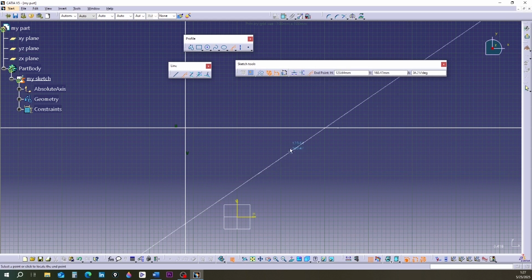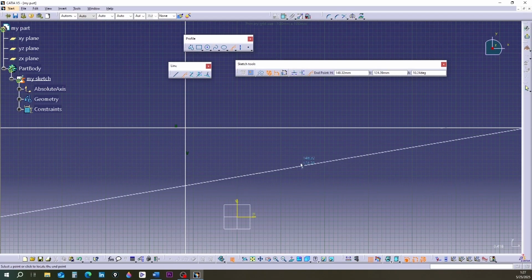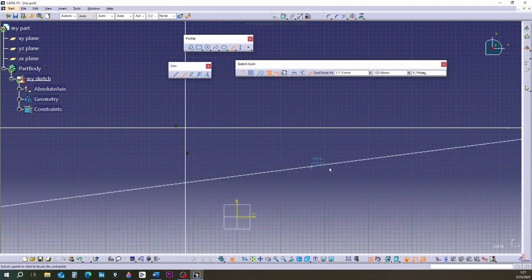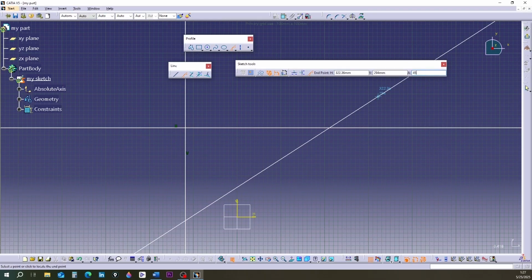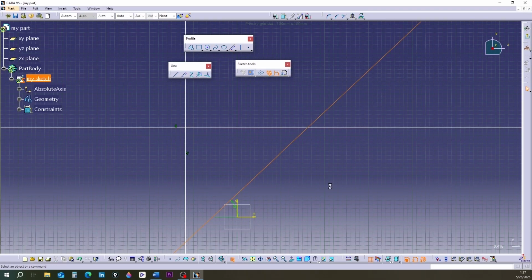Now click on the screen. The infinite line will be set at an angle. You can enter the exact angle in the A box and press Enter. Or move the mouse and click whenever the line has the angle you want. The angled infinite line will be drawn.